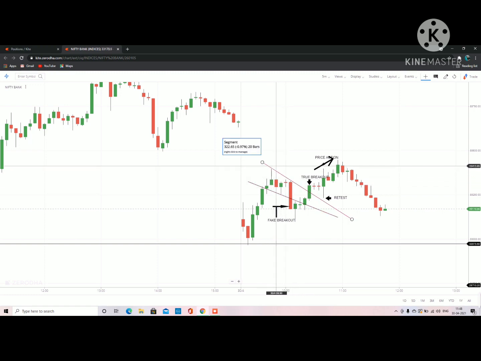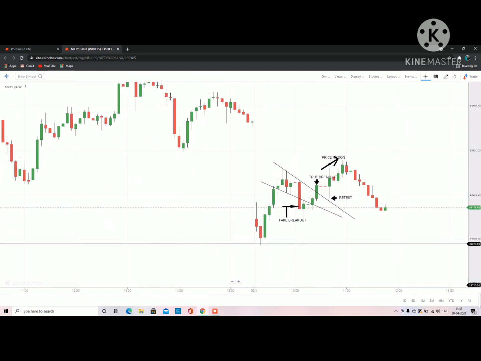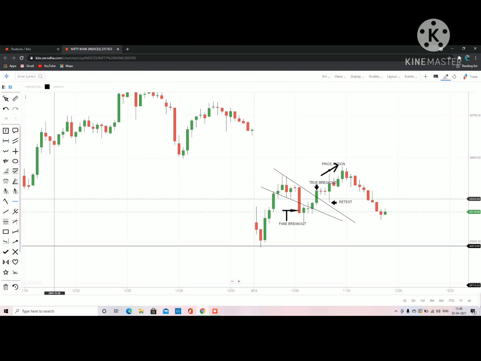And what I saw was a little wedge pattern forming like this. If you see in any type of stock and any type of chart pattern, if price action is in an uptrend, then a wedge pattern will form, like this, and it will break outside. Most of the chance it breaks outside, upside, I mean upside.